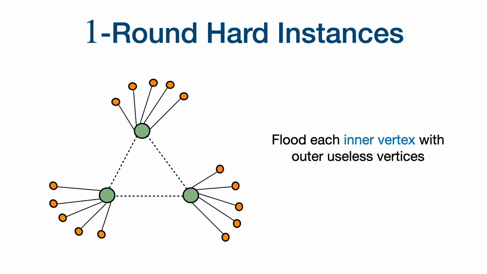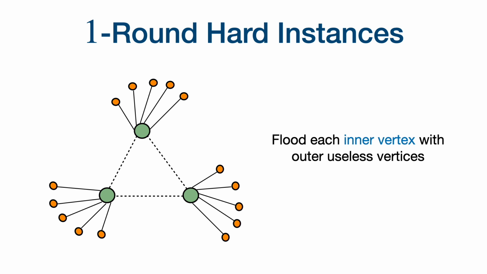What will end up happening is, even if the vertices have one round to talk to each other, the green vertices will not be able to communicate any information about each other because none of them will know what the other green vertices are. They will just see a list of neighbors and they will not know which ones are from the zero-round distribution and which ones are the outer useless vertices we added.